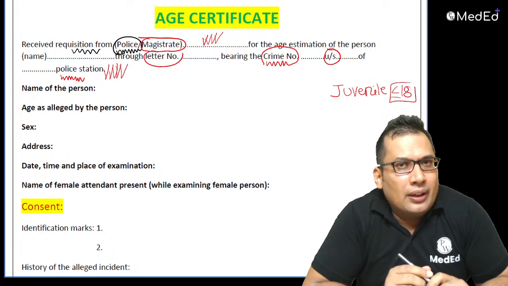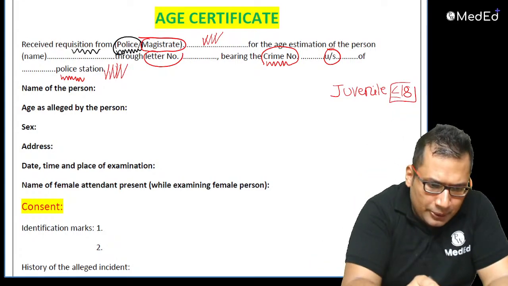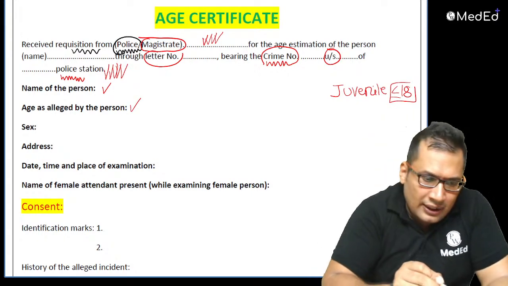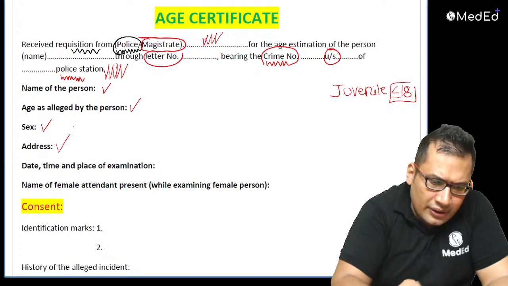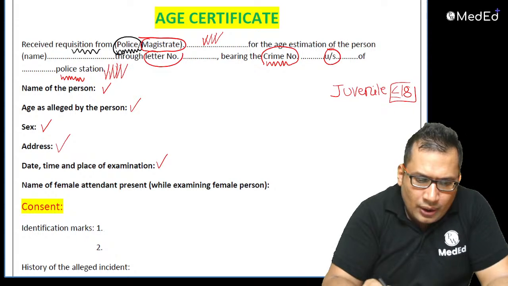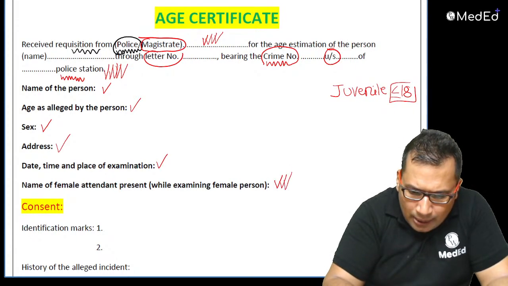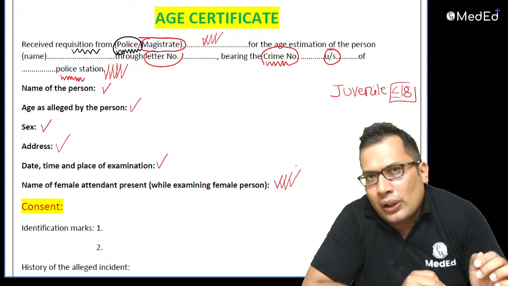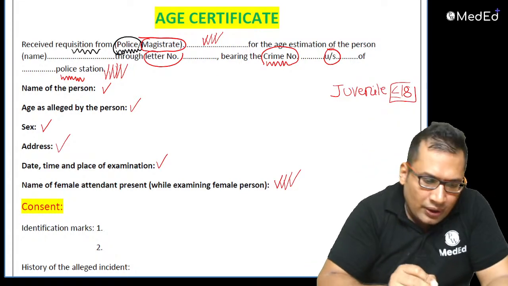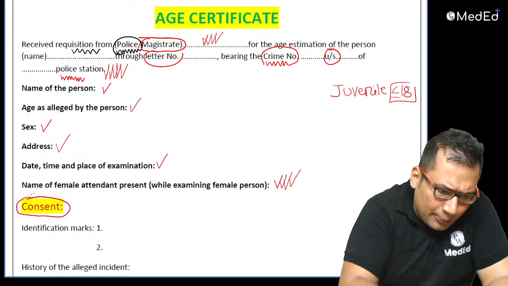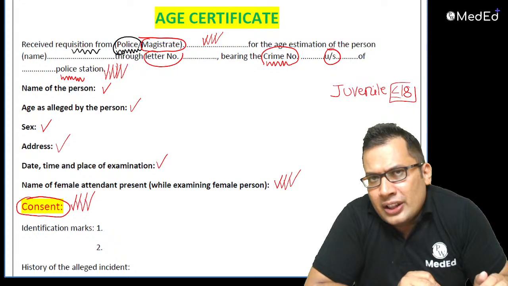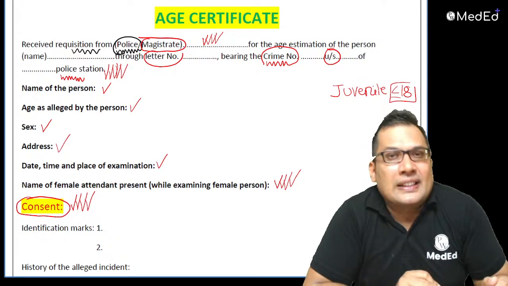Next come the other details of the person: name of the person, age as alleged by the person, sex, address, date and time, place of examination. If you are examining a female person, you need to write the name of the female attendant. Consent has been discussed many times in our classes; the consent should be written as informed consent.